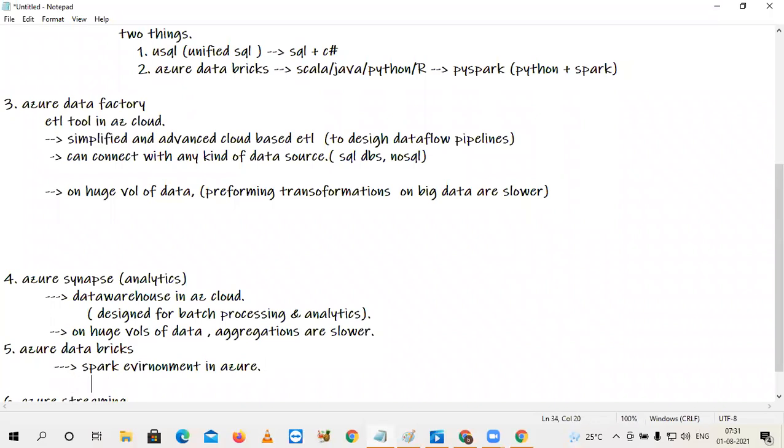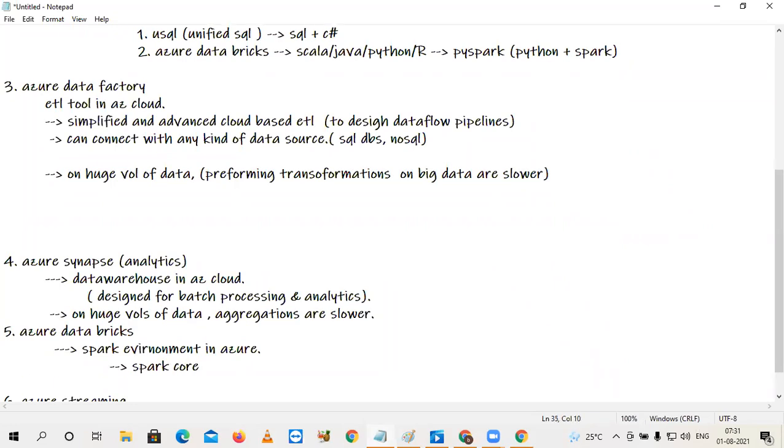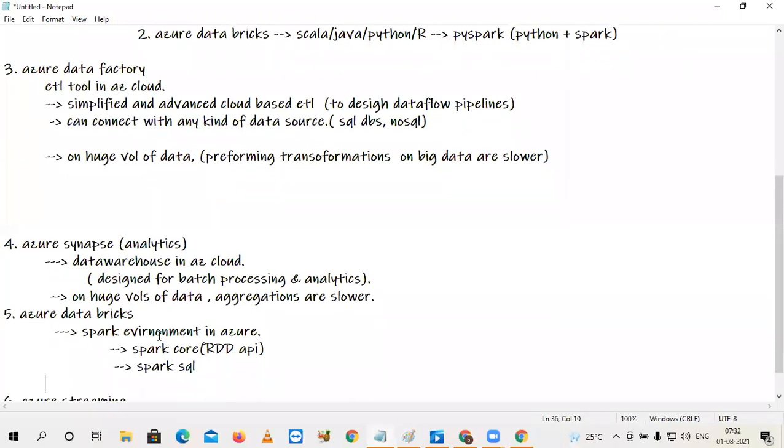Here we have different components, like Spark Core. Here you will be using the RDD API. And the second product in Spark is Spark SQL, exactly equivalent to SQL only. Without writing complicated code, simply 80% of the data can be processed with Spark SQL. But the only condition is the data should be structured.